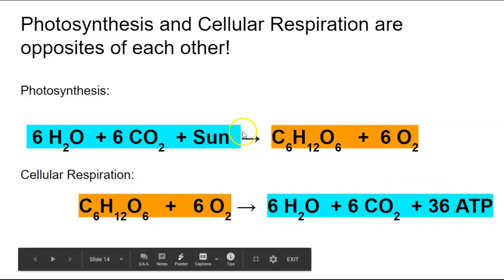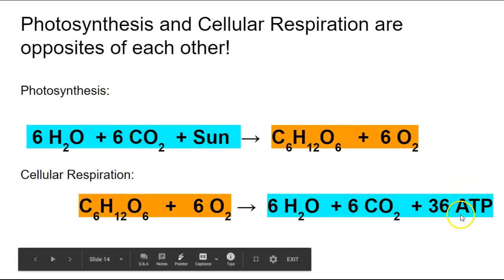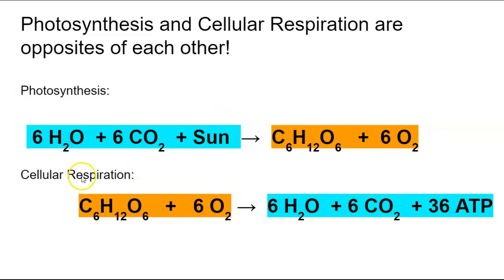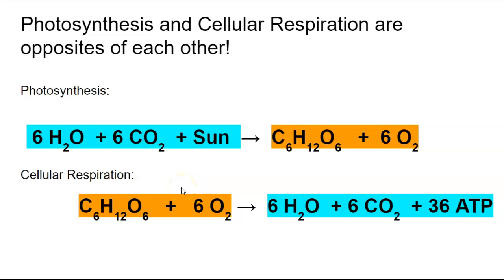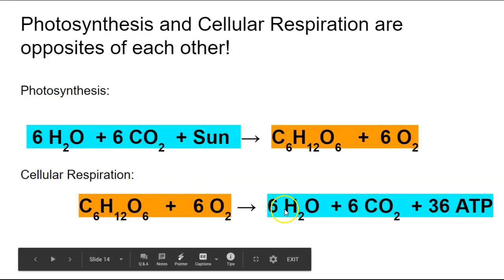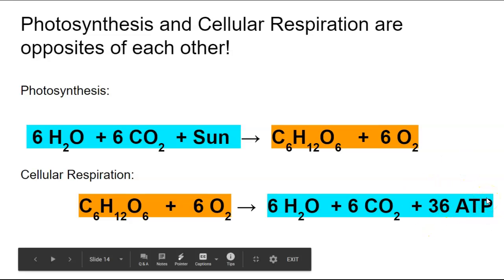It's just a different form of energy. Here we've got sunlight, here we've got ATP. Photosynthesis makes sugar and oxygen. Cellular respiration starts with sugar and oxygen. So remember the whole goal of photosynthesis, take sunlight, make food. Once we have that food, we can use cellular respiration to take that food and make it into usable energy, okay? And that usable energy is called ATP.